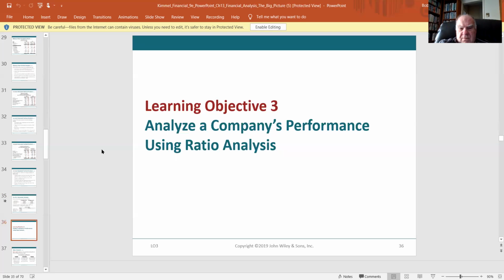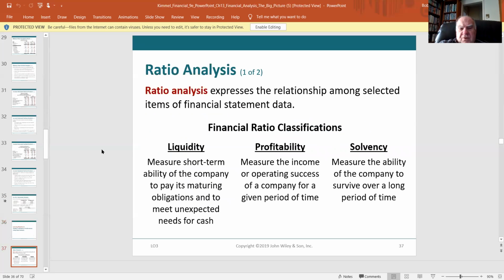Now they're going to talk a little bit about ratios. And we've gone through every single one of these ratios in this course so far, so this is a little bit of a repeat and review. We have different ratio classifications. Liquidity measures the short-term ability of the company to pay its current debts. We have profitability: is the company making money operationally? And solvency: are they good for the long term?